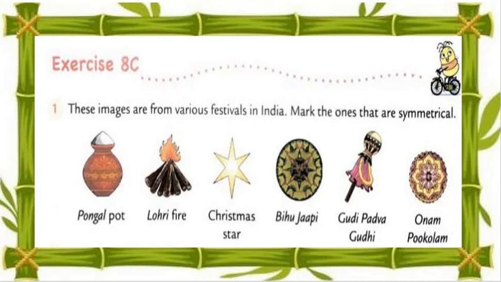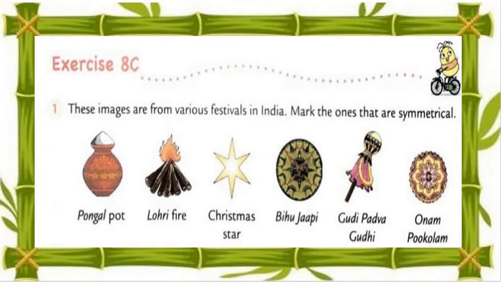First of all, let's read the instructions. These images are from various festivals, means different festivals in India. Mark the ones that are symmetrical, means we have to mark and tell whether it is symmetrical or not.